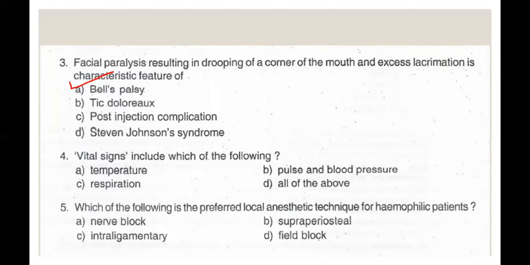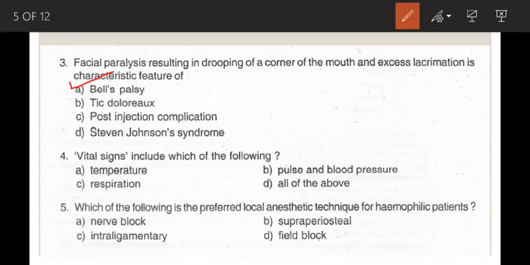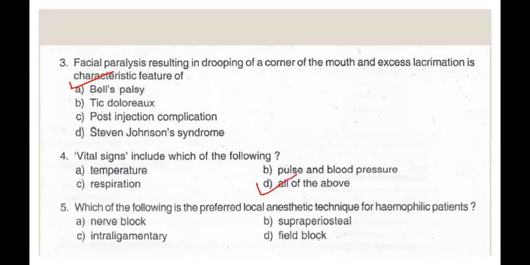Question number 4. Vital signs include which of the following? Options are temperature, pulse and blood pressure, respiration, and all of the above. So this is a straightforward question. Vital signs include all of the above, that is TPR-BP: temperature, pulse rate, respiratory rate, and blood pressure.